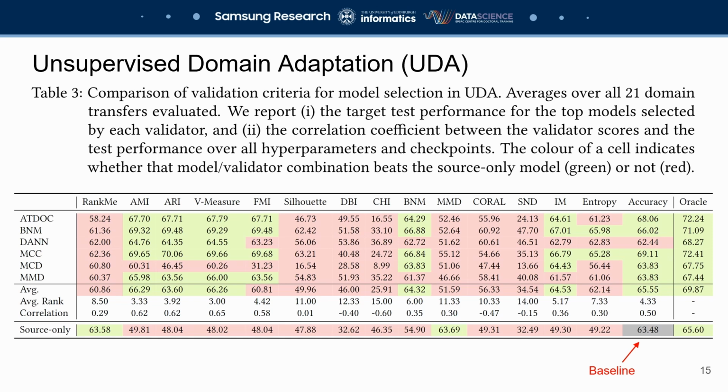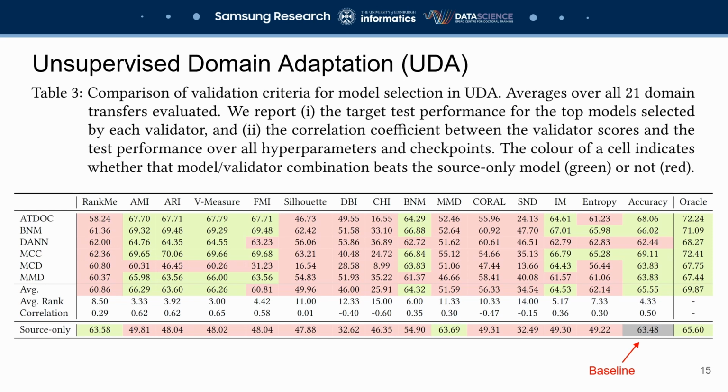The validators that select the best performing models in this setting are AMI and vMeasure, followed by the source validation accuracy. And these all come within roughly 3 to 5% of the best possible performance, as indicated by the Oracle column. Most validators, however, result in worse performance compared to the no adaptation baseline.